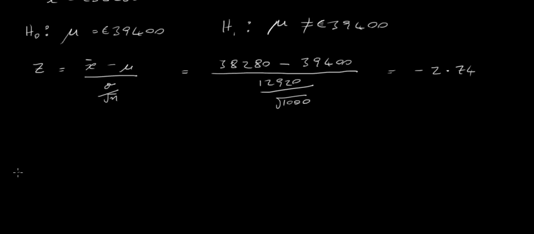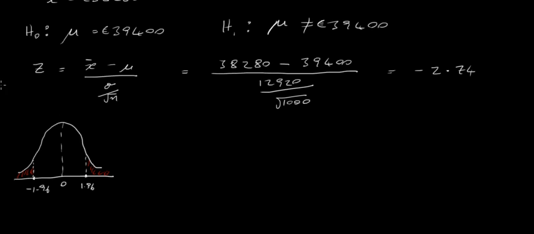Again, if you look at our standard normal distribution, we've got our mean here. Our cutoff points, or critical levels, are 1.96 and minus 1.96. So this tells us where our critical region is. Our critical regions are here and here.